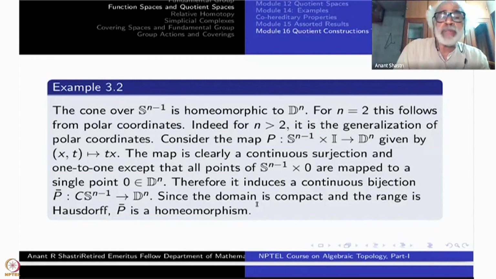Therefore, this map P factors down to the cone over Sn minus 1 to Dn. This is a quotient map. So it gives you a map from the quotient space, C of Sn minus 1.